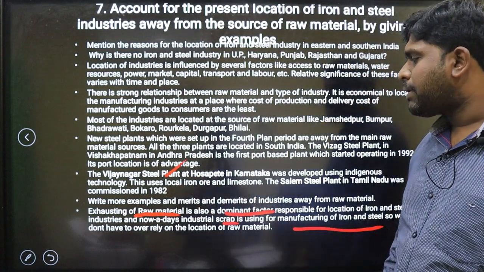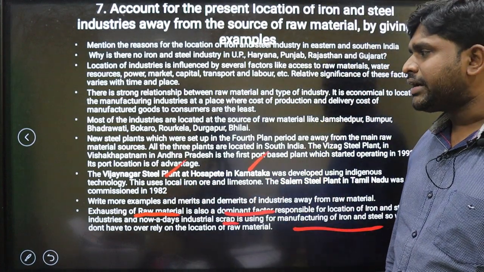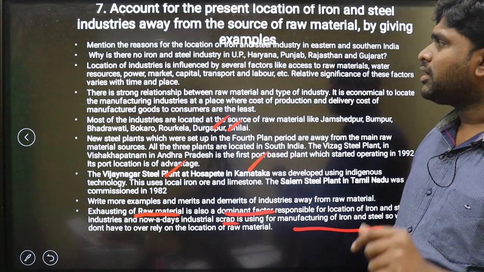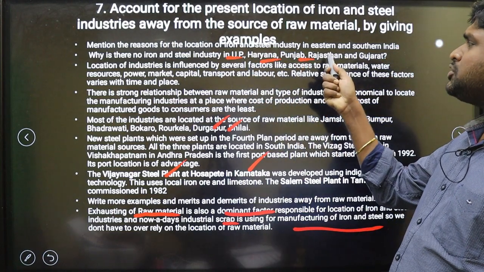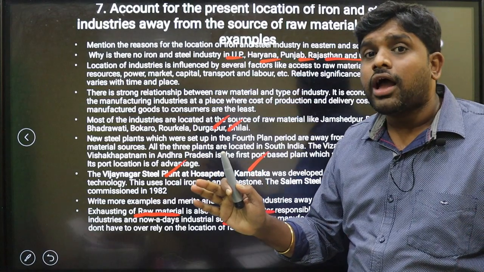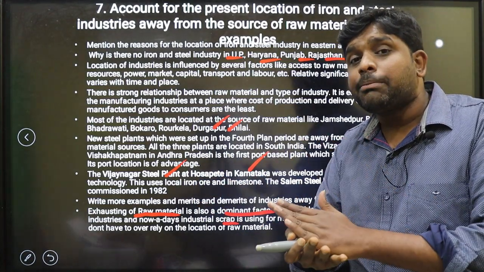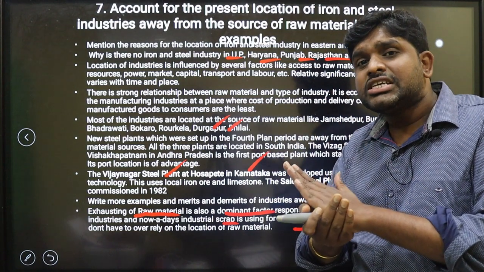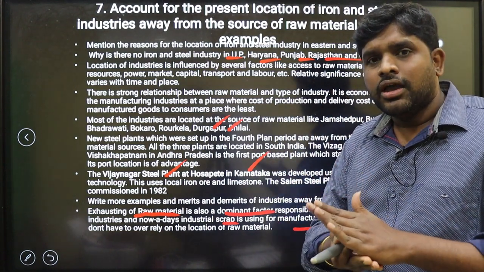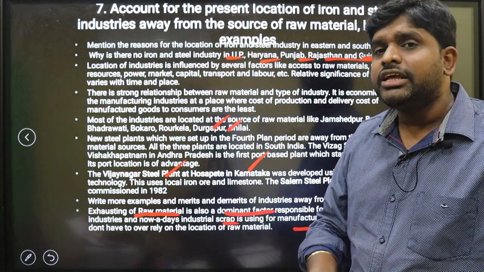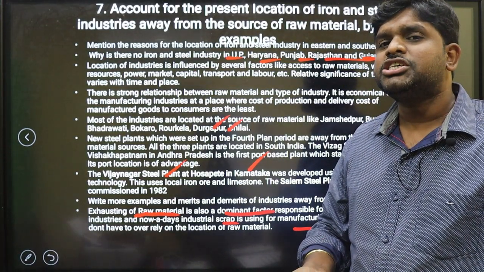The Vijayanagara steel plant is located in Hospet, and there are Durgapur, Bhilai, Bokaro. But in Uttar Pradesh, Haryana, Punjab, Rajasthan and Gujarat, we cannot see iron and steel because of the absence of raw material. But industrial scrap is there. Because of the availability of industrial scrap, iron and steel industries are coming up irrespective of raw material availability.